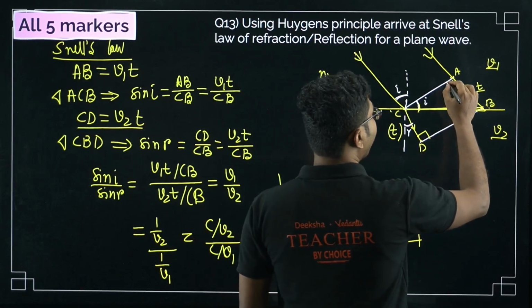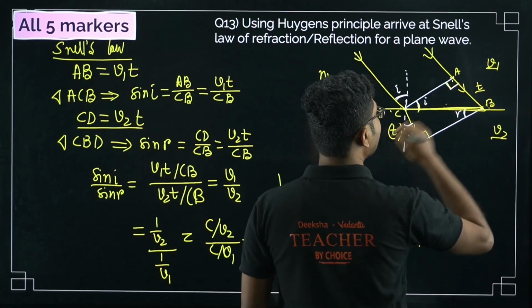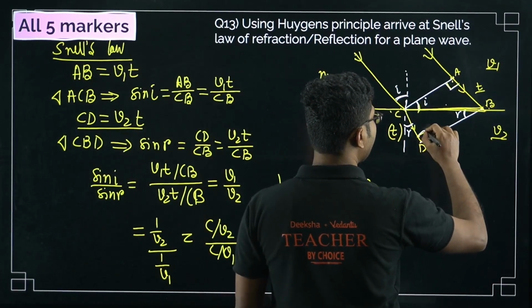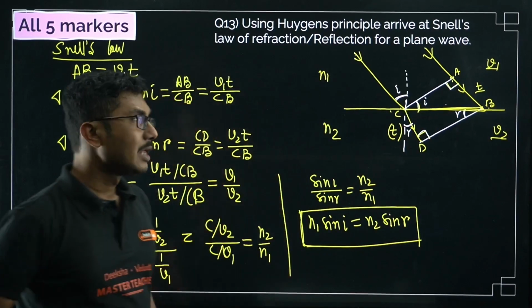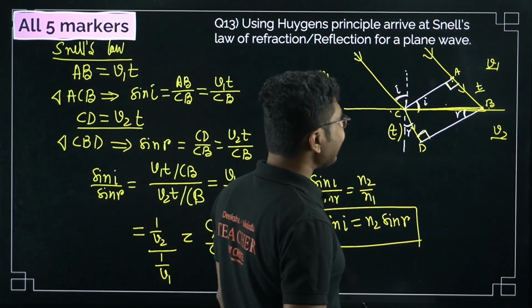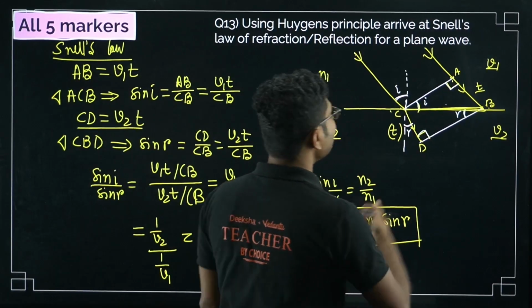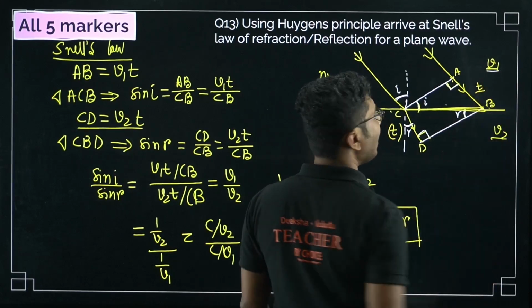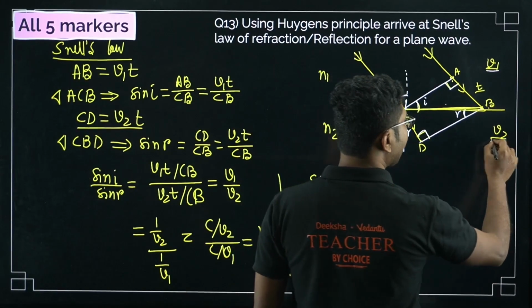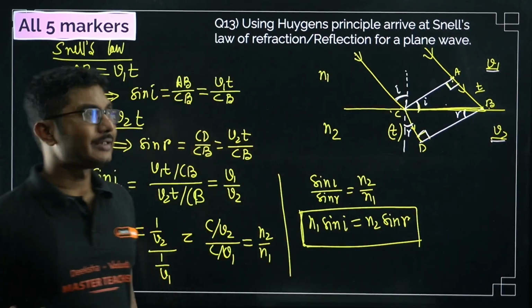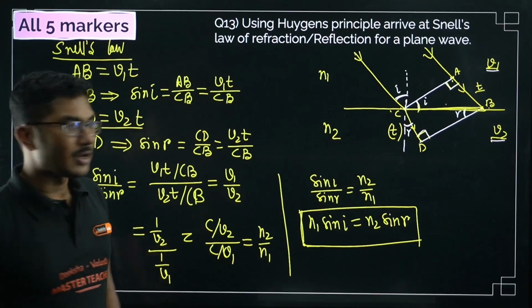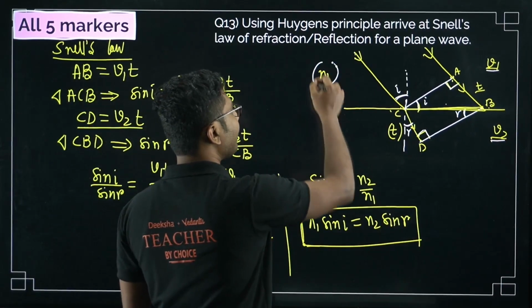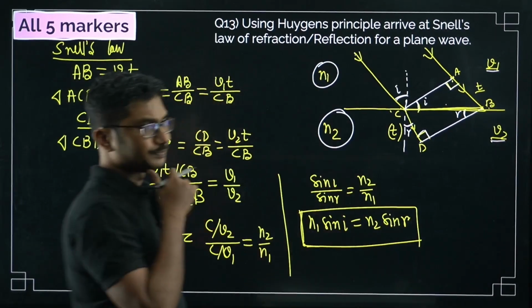Now wavefronts always make a 90-degree angle, so this is 90 degrees, and this will also be 90 degrees. Okay, now what else? Next, you have to understand that the speed of light in this medium is V1, and the speed of light in this medium is V2. Because they are two different mediums, the speed of light will be different. Similarly, the refractive index will also be different.